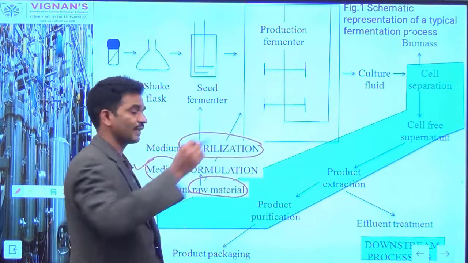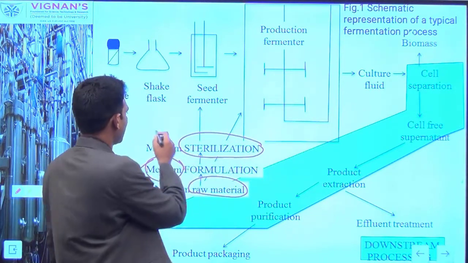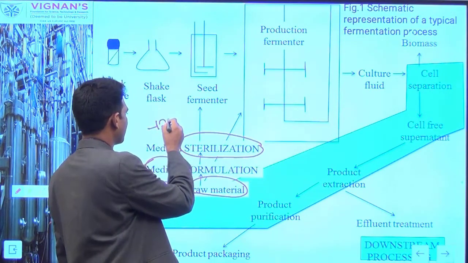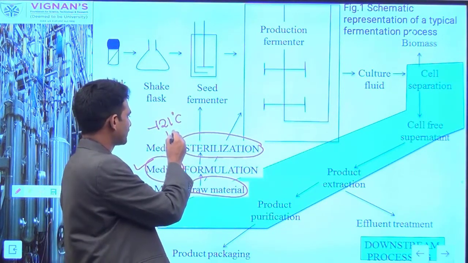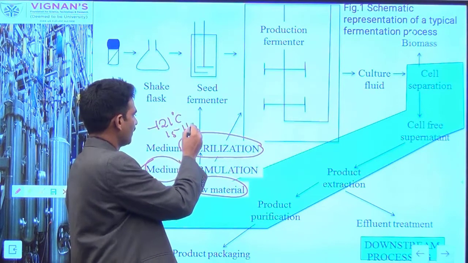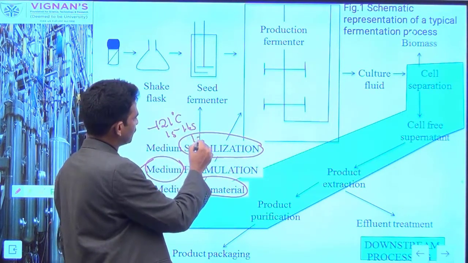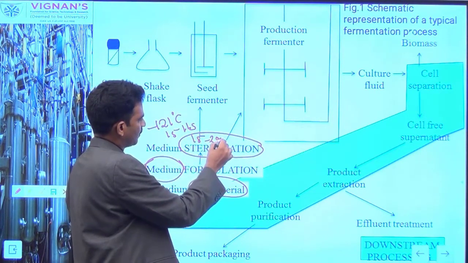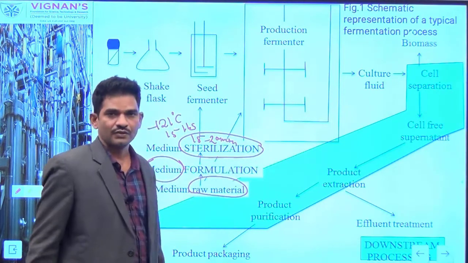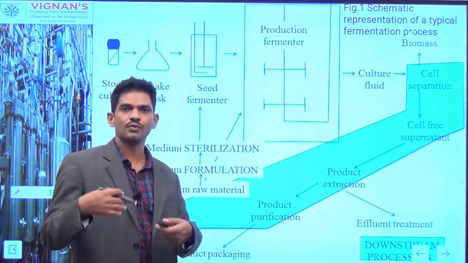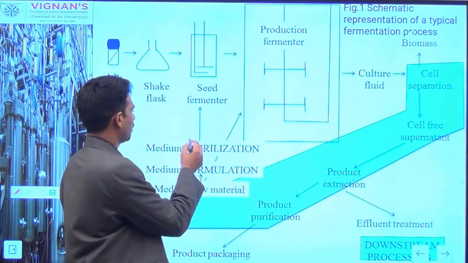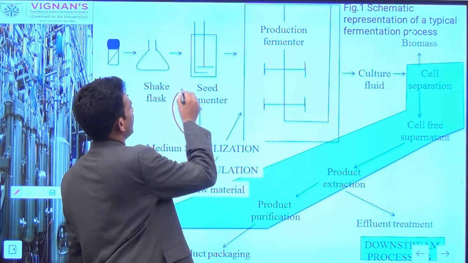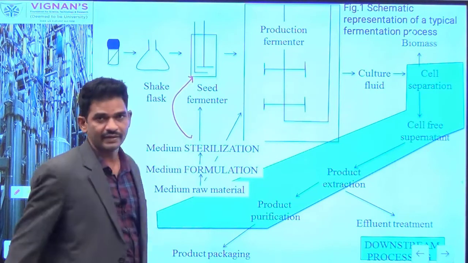That's what I have written here, the medium sterilization. In the steam sterilization process, we maintain the temperature at 121 degrees and the pressure at 15 lbs, and you run the process for 15 to 20 minutes. This high temperature eliminates, we can remove all contaminants from the freshly prepared medium. Now this freshly prepared medium we can transfer into a seed fermenter here.